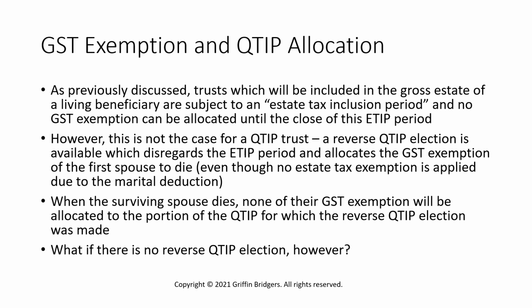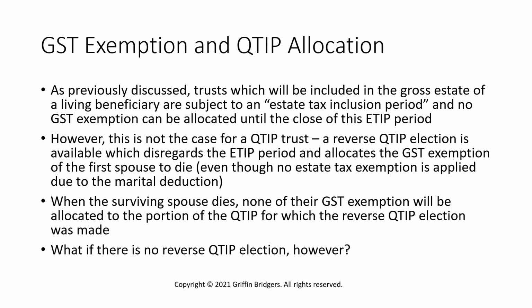Now, in so doing, that does create an ETIP period because allocating marital deduction to a trust means that it will be included in the gross estate of the surviving spouse at the surviving spouse's death. Now, because that marital trust, or at least the portion for which the QTIP election is made, will be included in the surviving spouse's gross estate, that would, on paper, create an ETIP period.